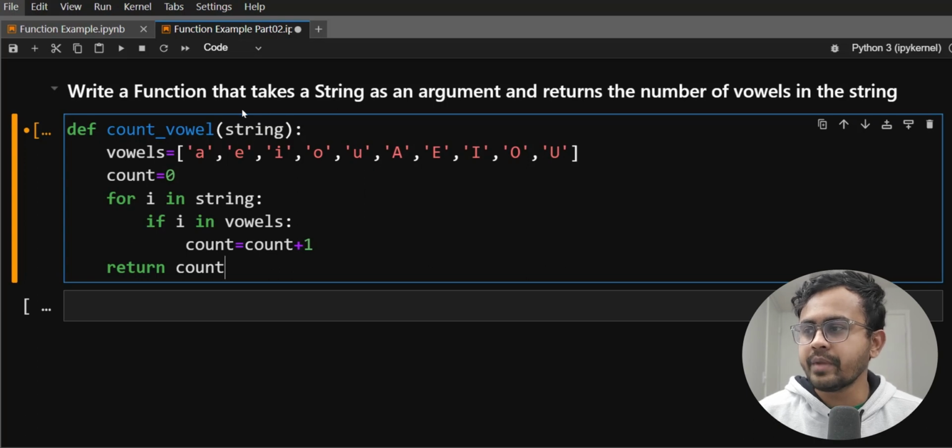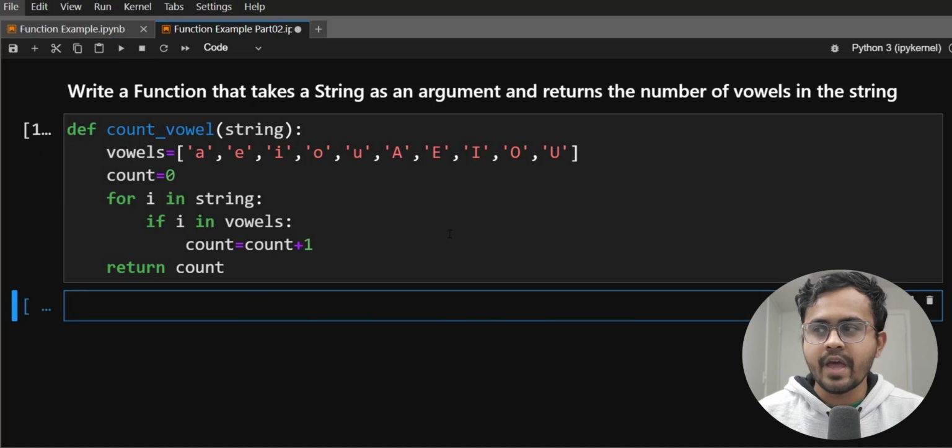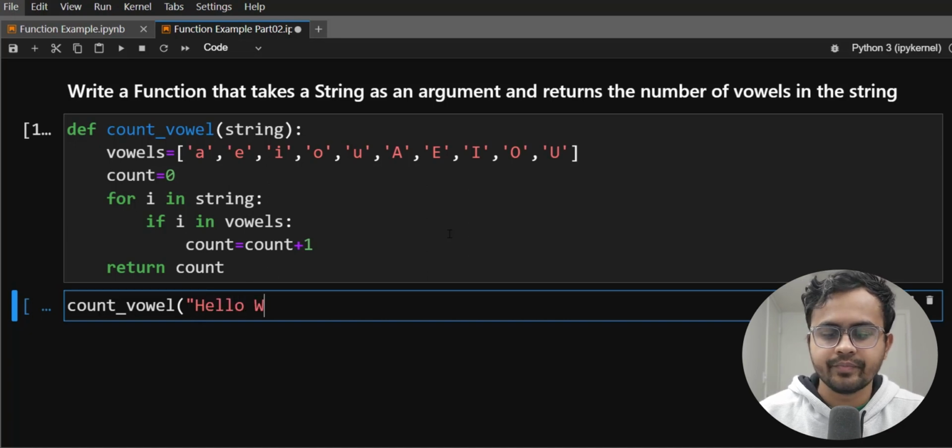Okay, now let me hit the run button here, and it works perfectly. Then let us call the function name count_vowel, and inside that we should have some characters as our arguments. So let's write down 2 words like hello world.